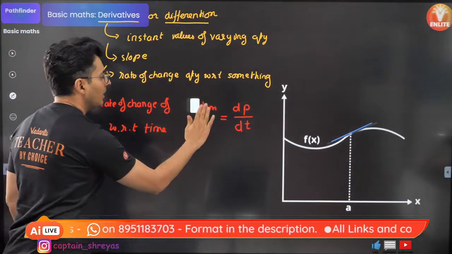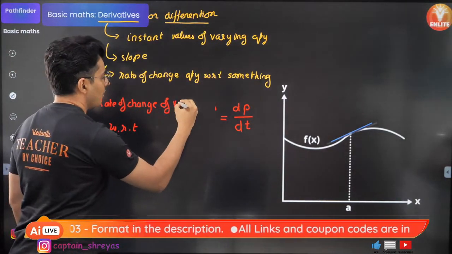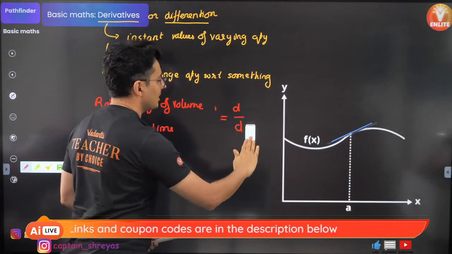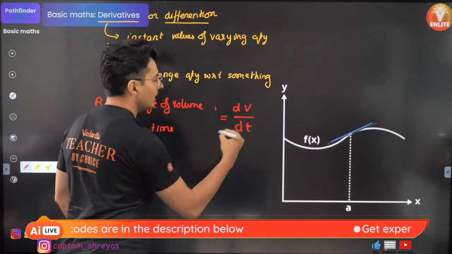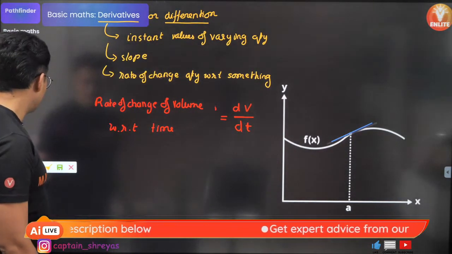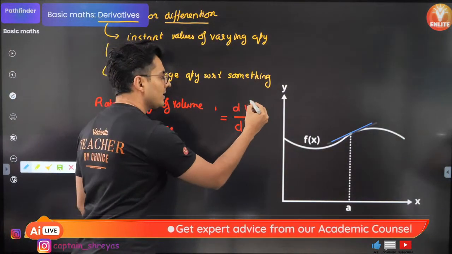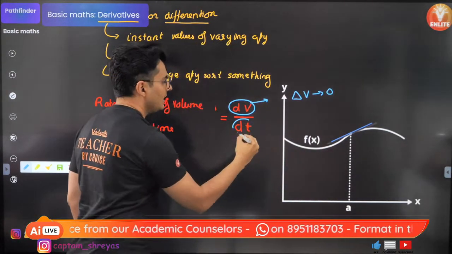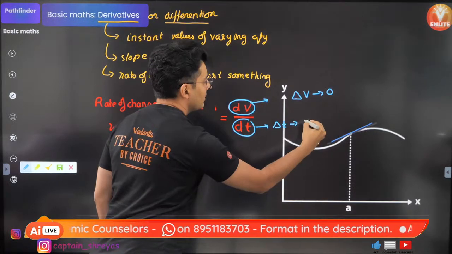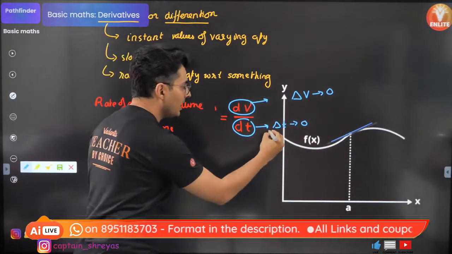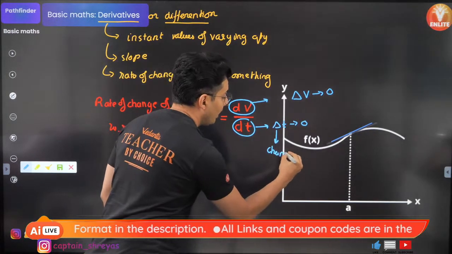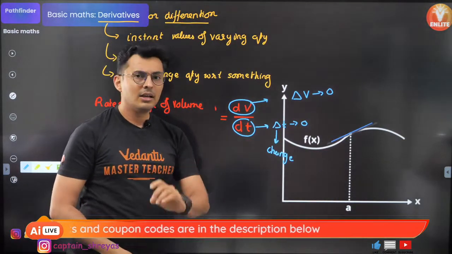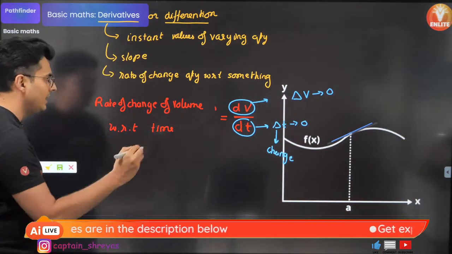Same way, if I want, let's say, rate of change of volume with respect to time, it is nothing but dV by dt. If you ever wondered why this d never gets cancelled, it is because dV actually stands for delta V tends to 0 and dt stands for delta T tends to 0. Delta, this symbol means change. But when the change is very small, then you call it dt. Remember the difference between delta and dt.